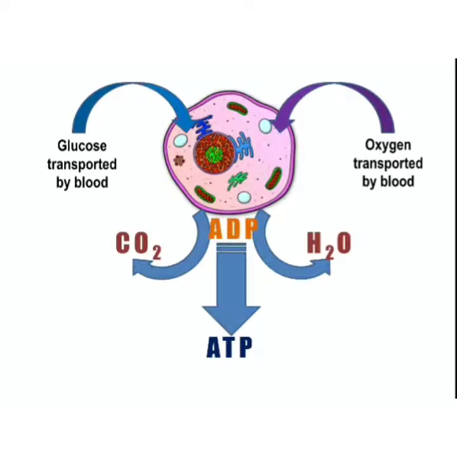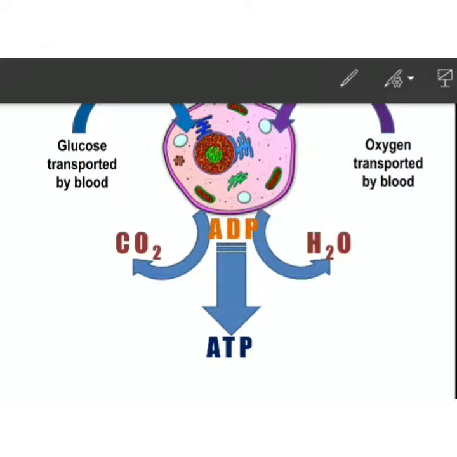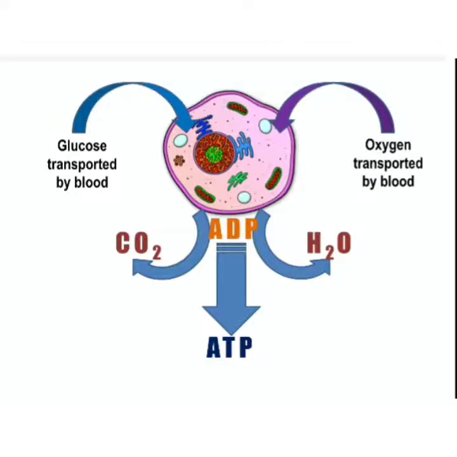In this slide, this is the glucose which is transported by blood. Here again blood is transporting oxygen into the cell. This is the cell structure, you can see. The cell will get glucose and oxygen, and here is the cytoplasm, these are the mitochondria, and this is the nucleus. You know the structure of the cell very well. So these two things will reach here and the reaction will take place. What type of reaction will go on, we will discuss in the next slide.